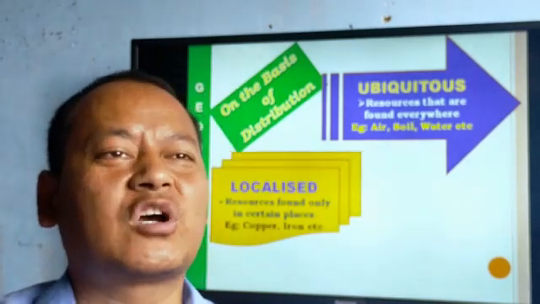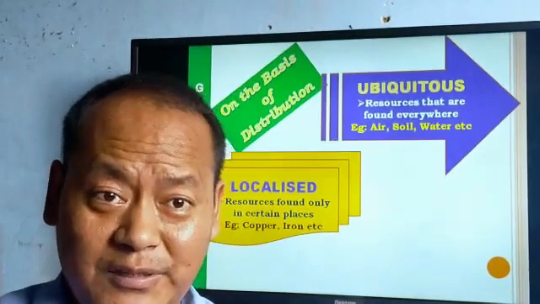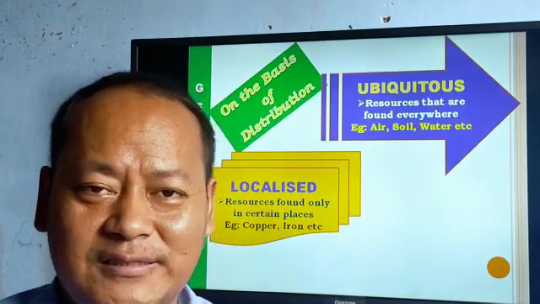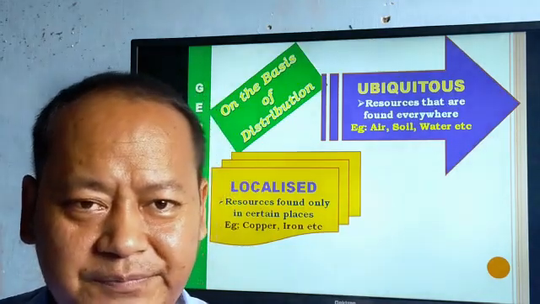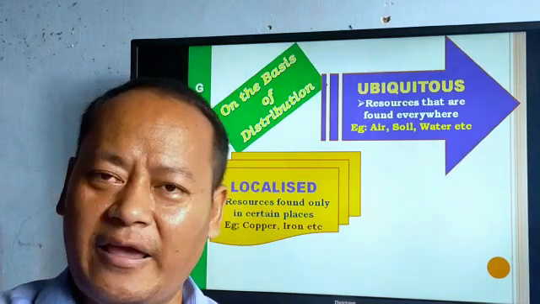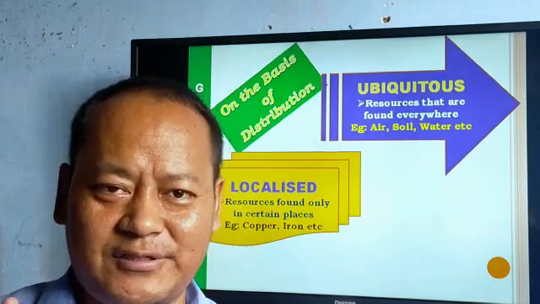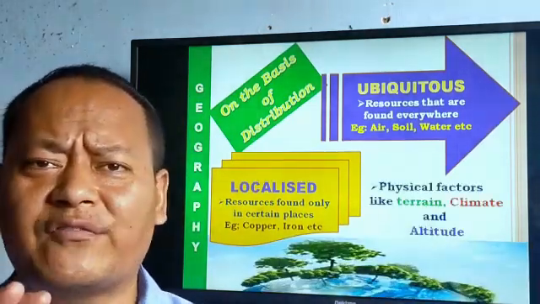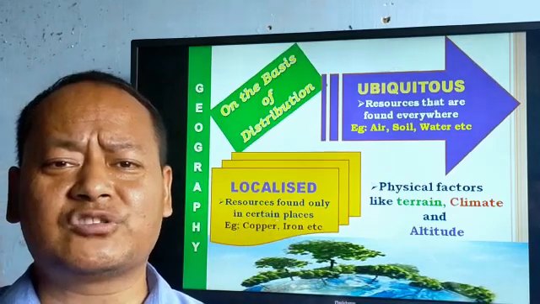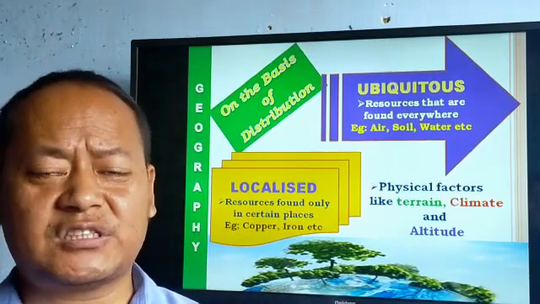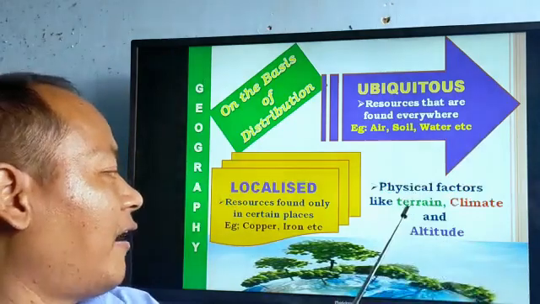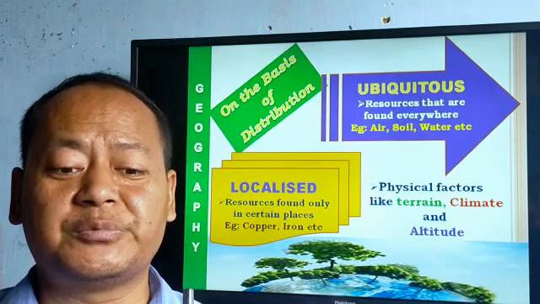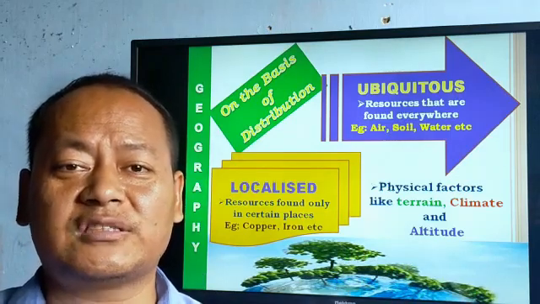And secondly, we have got localized. Localized means found in one locality or in certain places. They are not found everywhere. They are found in one particular place. Example, copper, iron, etc. Okay. Then, my dear student, in distribution we also have some factors that help in the distribution of resources. The physical factors in the distribution of resources are terrain, climate, and altitude. They play a part in the distribution of resources on this earth.